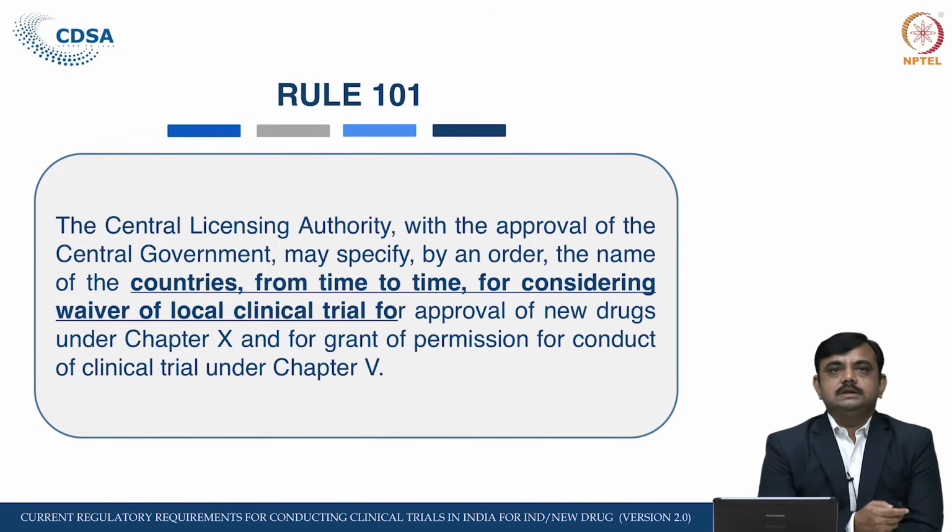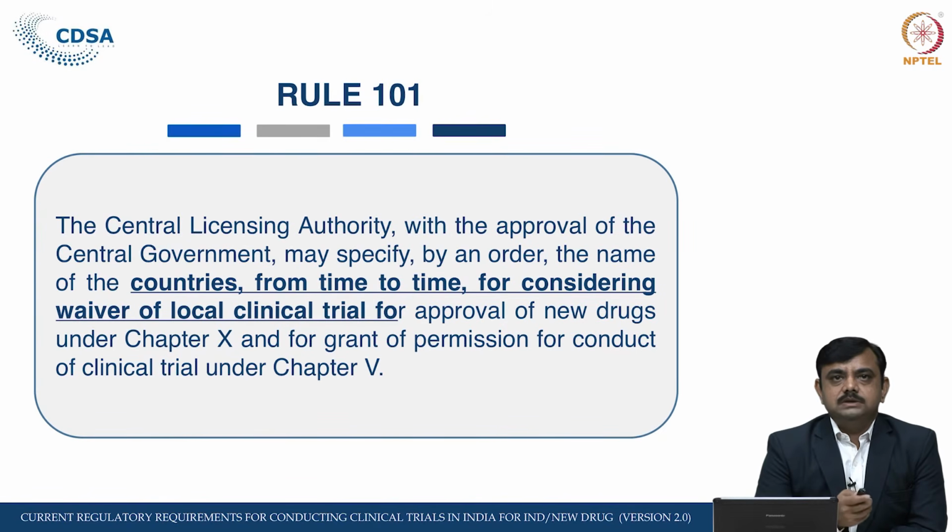Rule 101 is related to the waiver of the clinical trial. So, the central licensing authority with the approval of the central government may specify by an order the names of the countries from time to time for considering waiver of local clinical trial for approval of a new drug under Chapter 10.